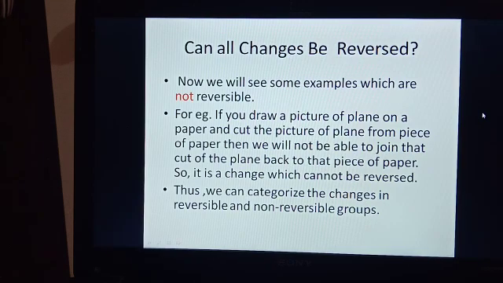Bud to flower. So there is a bud on the plant, right? Once that bud blooms into a flower, that flower cannot be again converted back to a bud. Similarly, milk to paneer. Milk once converted to paneer, that paneer cannot be converted back to milk again. So these are some of the examples that I gave you about reversible and non-reversible changes. So the changes can be categorized into reversible and non-reversible groups.